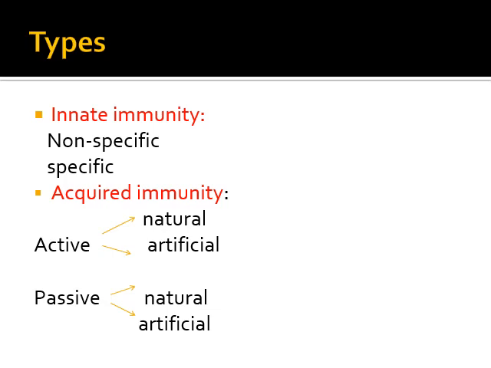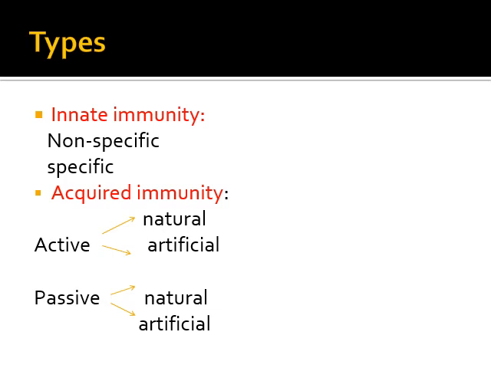Let's go into detail about the types of immunity. Innate immunity can be non-specific or specific. Acquired immunity can be divided into active or passive acquired immunity. Active acquired immunity is again divided into naturally acquired immunity or artificially acquired immunity.